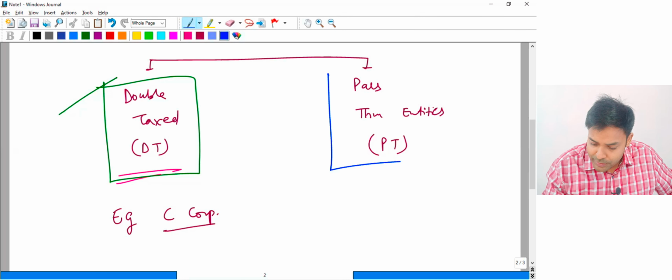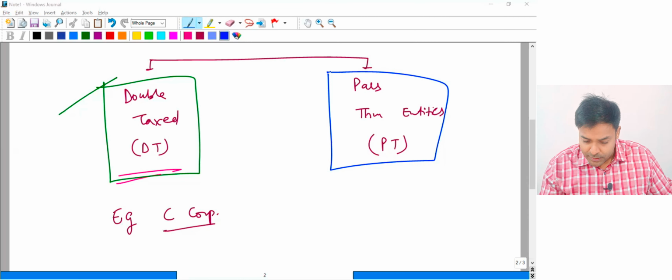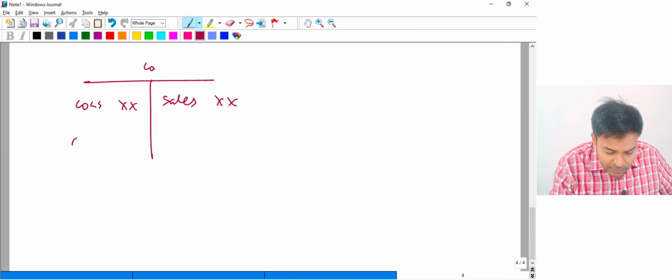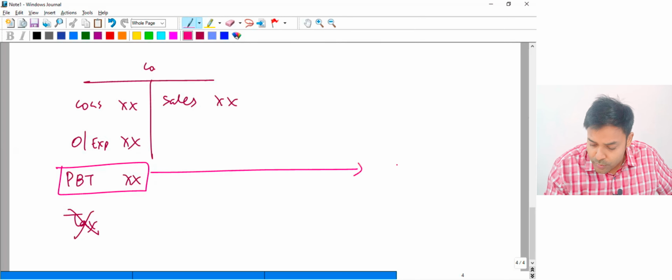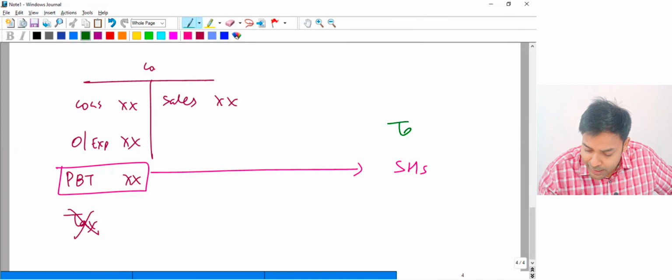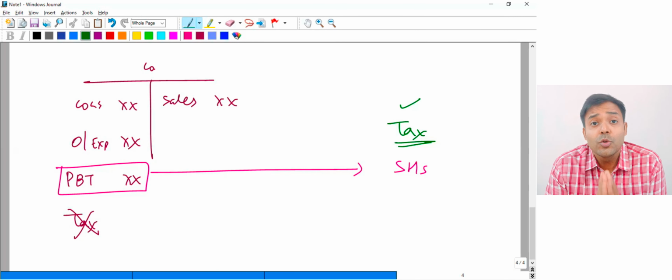Then we have another kind of companies which is known as pass-through entities. For example, everyone, same illustration. Let's say this is the company, it is having sales, COGS, other expenses, and PBT. Now, this will not pay the taxes here. It will just pass on everything to its owners. For example, here the shareholders. Now, the shareholders will pay the tax on it. Shareholder will pay. That's why it is called as pass-through entity.